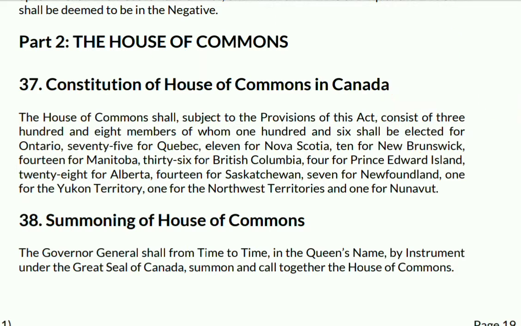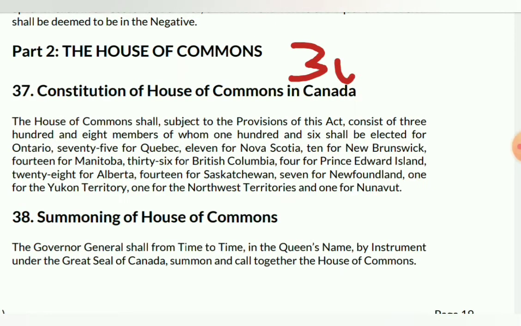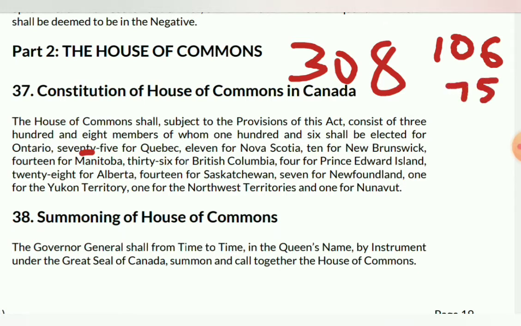In this case, it says that the House of Commons shall, subject to the provisions of this Act, consist of 308 members, of whom 106 shall be elected for Ontario. So 106 are for Ontario, then 75 for Quebec, 11 for Nova Scotia, 10 for New Brunswick, 14 for Manitoba, and 36 for British Columbia.